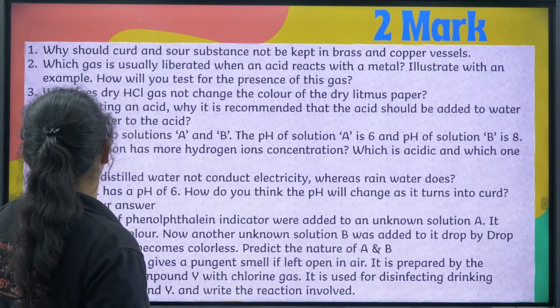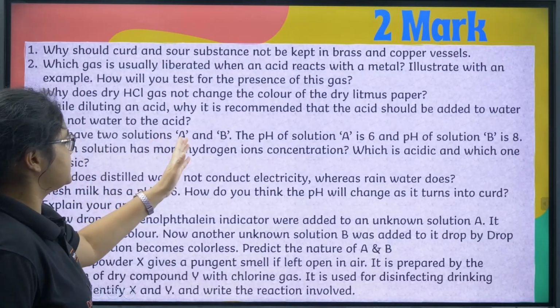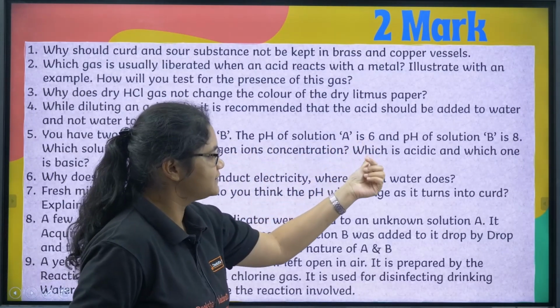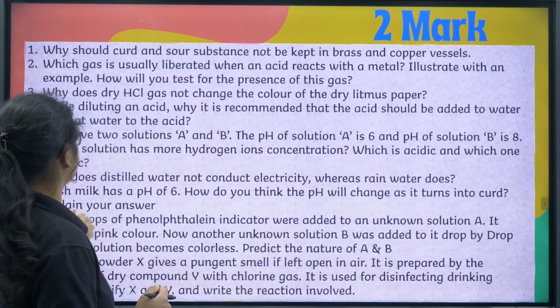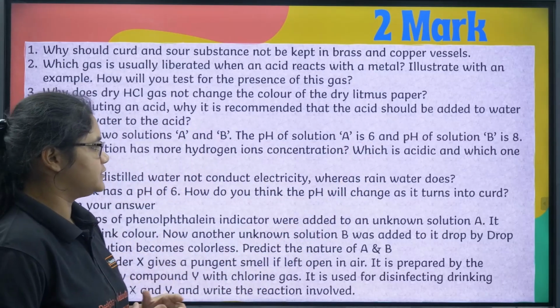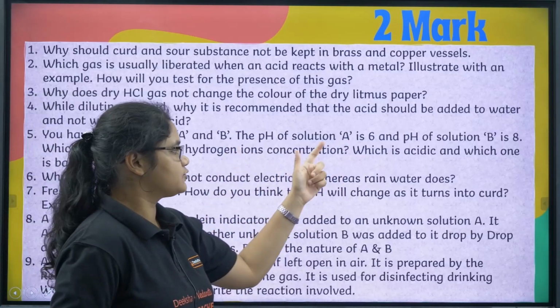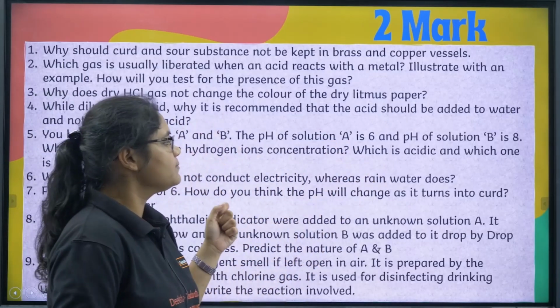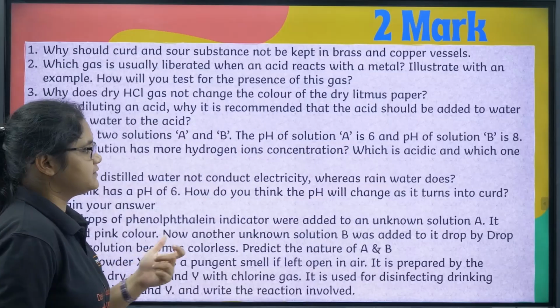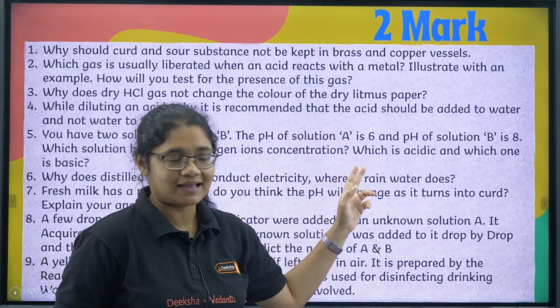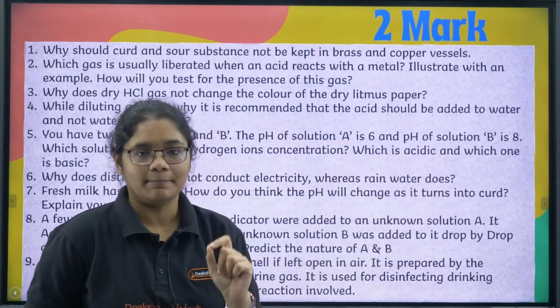Next, you can see here you have 2 solutions, A and B. The pH of solution A is 6 and that of B is 8. Which solution has more hydrogen ion concentration? You know, the lower the pH, the more acidic, so it will have more H plus concentration, so A will be the answer here. Which is acidic and which one is basic? Definitely less than 7, A is acidic, more than 7, B is basic.